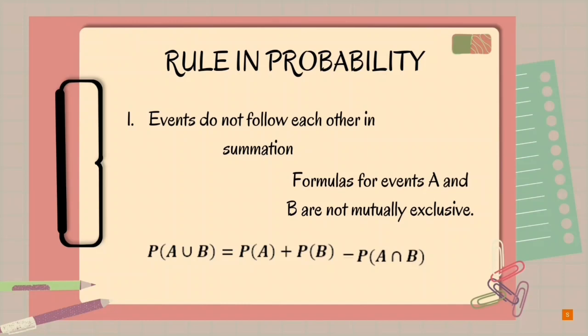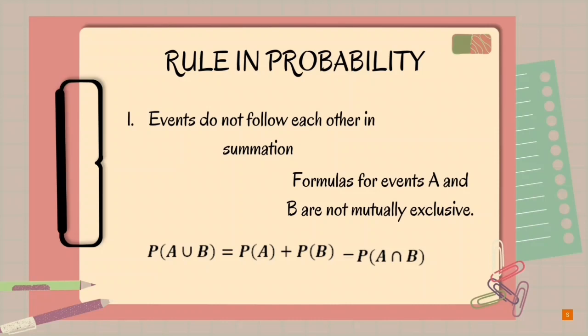In the last part, we will learn about the rules in probability. First, events that overlap in summation. For example, when choosing the student council president, you want to know if your future student council president is handsome and smart, or just smart but not handsome, or handsome but not smart.